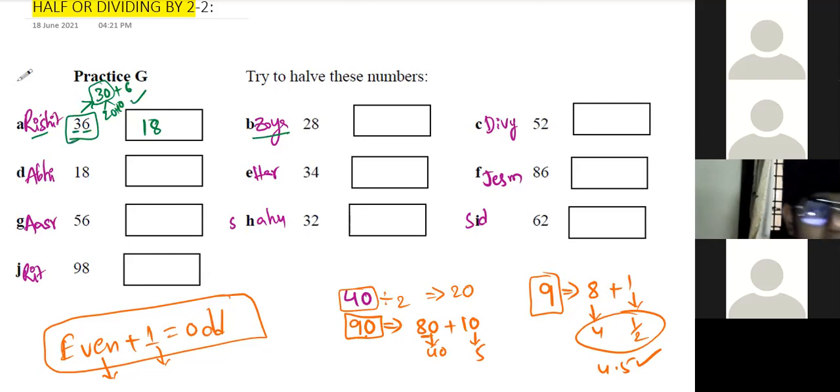Rishit, see, 36: instead of doing in this way, there is another alternative method. See, 40 minus 5. This is better, I think. Yes, sir. 40 half is 20, 20 minus 2, that is 18. Okay. Next, Joya. Sir, half of 20 is 10 and half of 8 is 4, so 14. Yes, correct. 20 and 8, half of this number is 14. Correct.